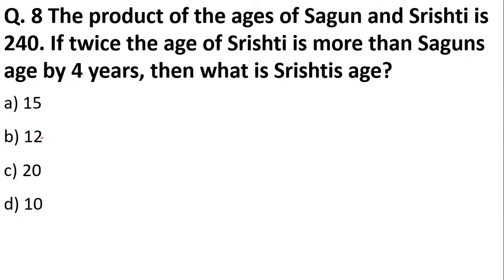So this is an age related question. These types of questions also come in the examination. These are also common questions that are asked by NTA. For this kind of question, you have to first assume the age of Srishti and Sagun. The name of Sagun was there first, so I'll assume Sagun as X and Srishti as Y. Now let's solve this.